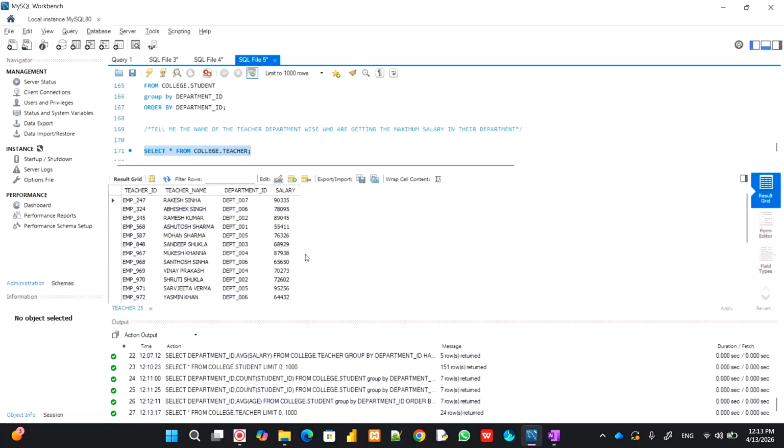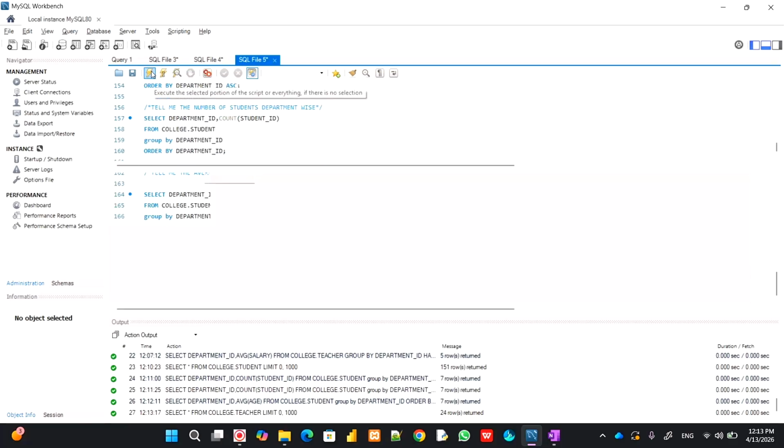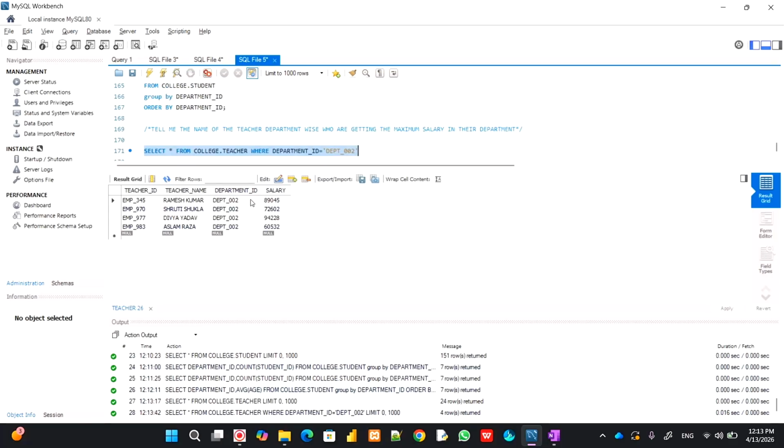Okay, now if you see, right, there are different people, right? Let's take an example of where department underscore ID is equal to DEPT underscore 002. Okay, now if you see, there are so many people, right?